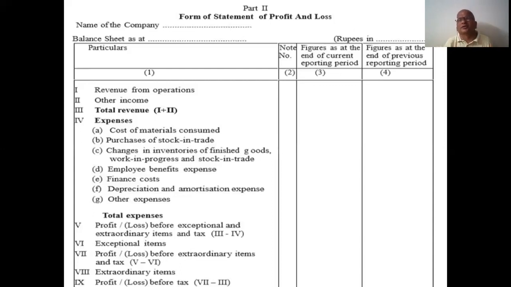All these items you are very much familiar with from your previous final accounts, but here they come in a systematic, proforma manner. If you do one or two or three problems, you can learn easily. Of course, it takes a long time for company final accounts, a huge time. So you prepare more and more problems. Otherwise, you can mention all items under different headings.